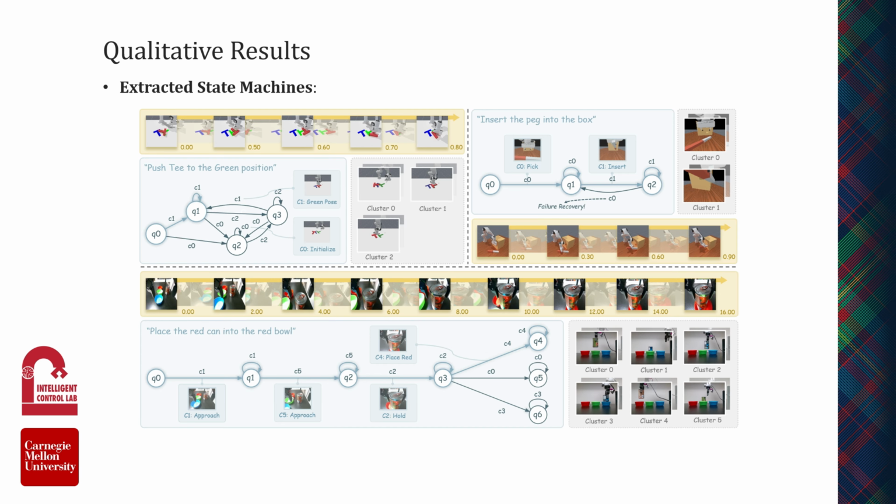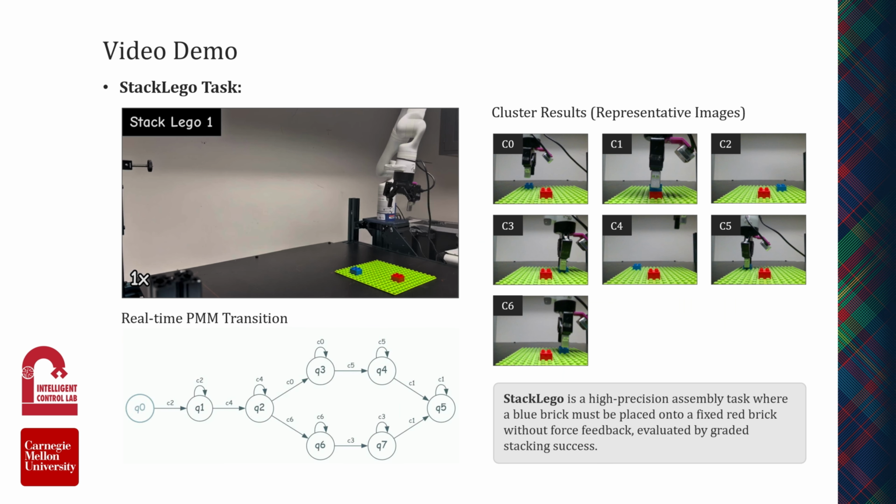Let's see this in real-world actions. In our first real-world task, stack Lego, the robot must perform a high-precision assembly without force feedback. Notice the real-time state machine transitions at the bottom. The model autonomously discovers a decision point for grasping and uses self-loops to repeatedly adjust its alignment. It will keep retrying until the visual signature matches a successful insertion, demonstrating robust autonomous failure recovery.